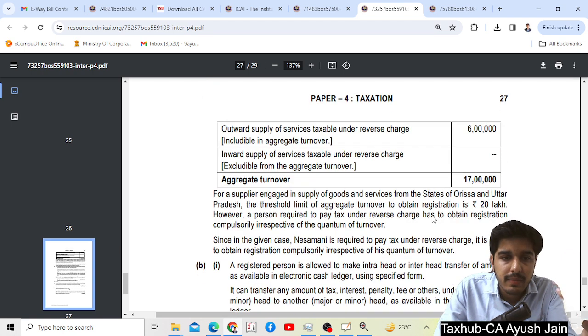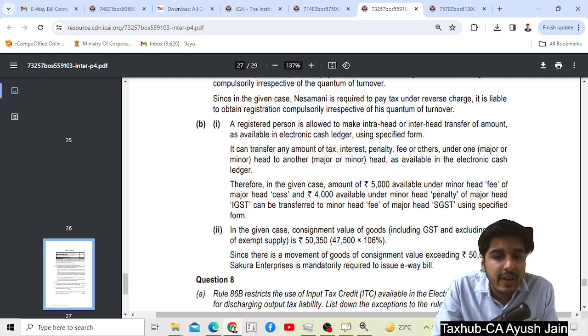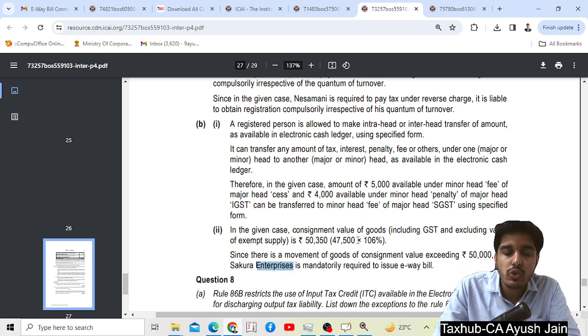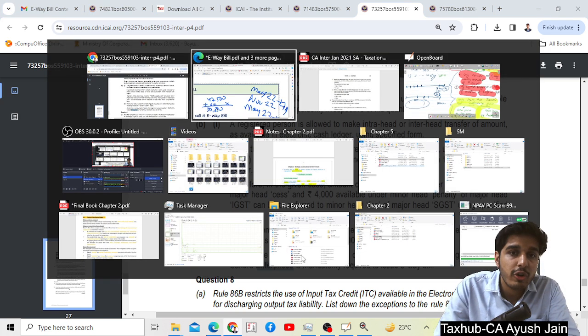See the answer. In the given case, the consignment value of the goods including GST but excluding the value of exempt supply is 50,350. Since there is movement of goods of consignment value exceeding 50,000, you are going to mandatorily issue an e-way bill. This is very well given in your notes. You can just again check from your notes.